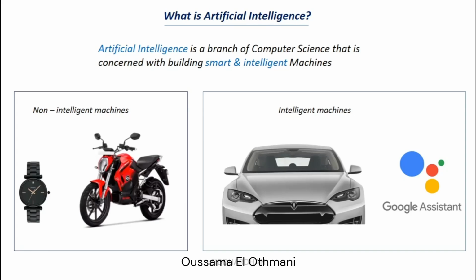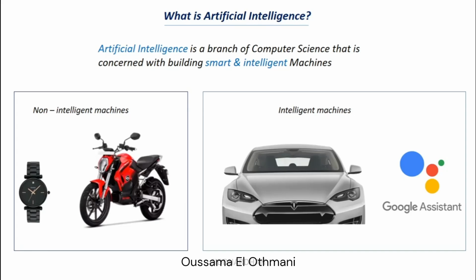When we text Google Assistant on our phone, we don't feel like it is computer software. We feel as if it is a human being. These are intelligent machines because they can think and give you an answer. They can do new things. They can make their own decisions, which is not possible in the case of non-intelligent machines. So artificial intelligence is all about making these intelligent machines.